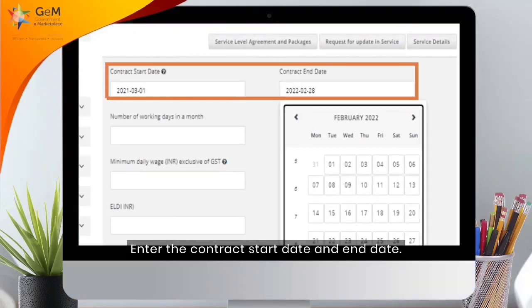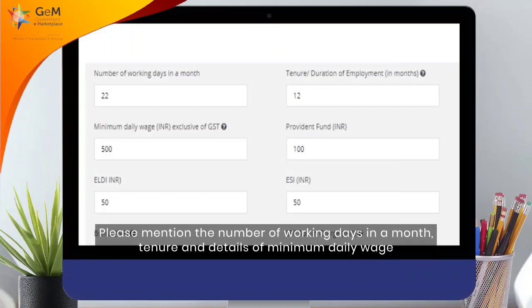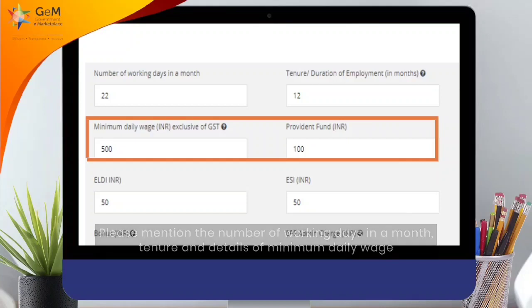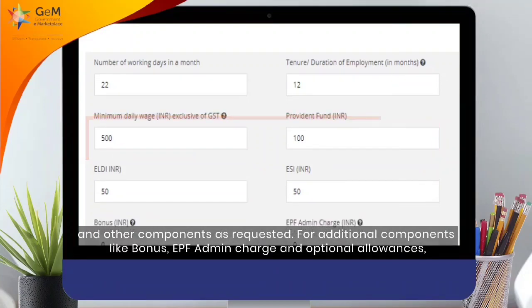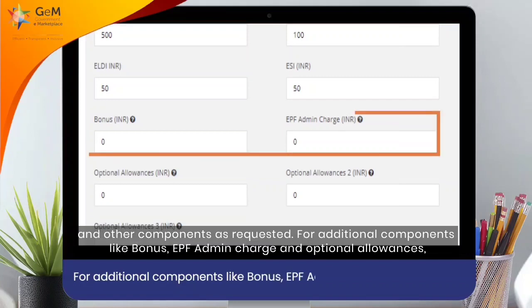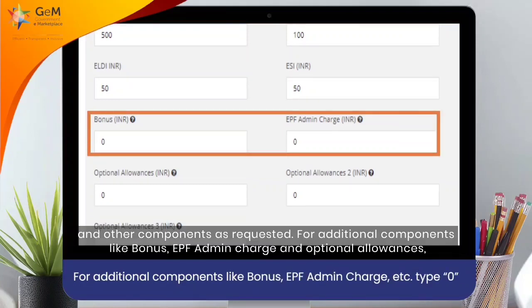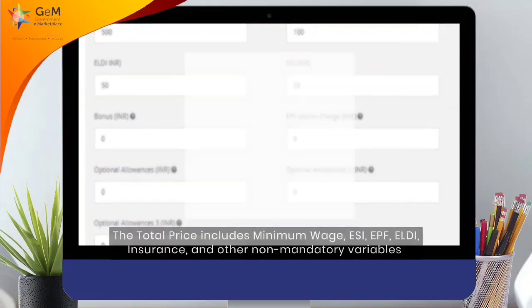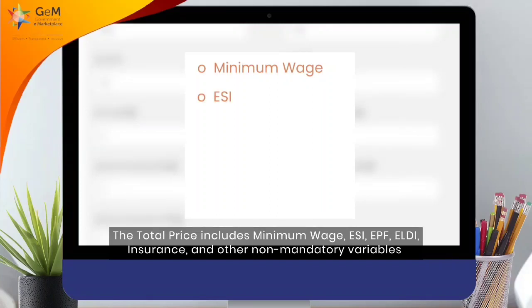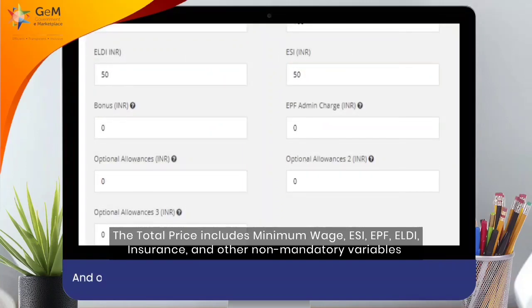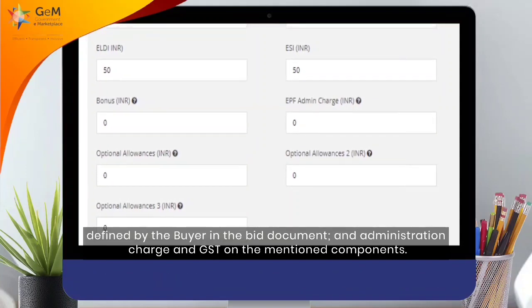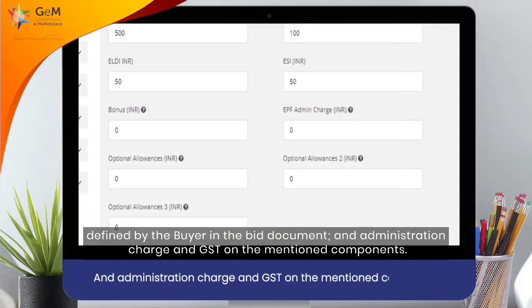Enter the contract start date and end date. Please mention the number of working days in a month, tenure and details of minimum daily wage and other components as requested. For additional components like bonus, EPF admin charge and optional allowances, please enter 0 as value if not applicable. The total price includes minimum wage, ESI, EPF, ELDI, insurance and other non-mandatory variables defined by the buyer in the bid document, and administration charge and GST on the mentioned components.